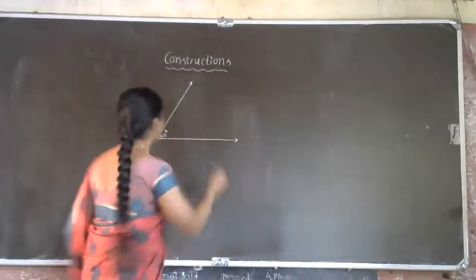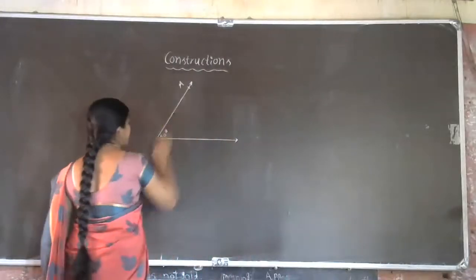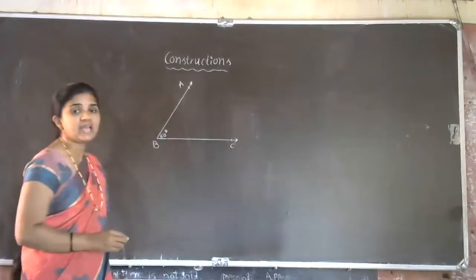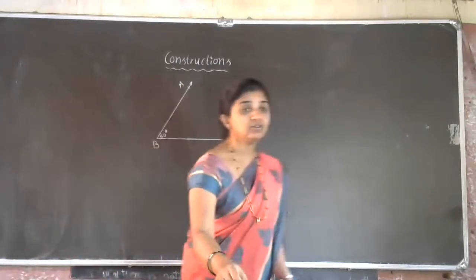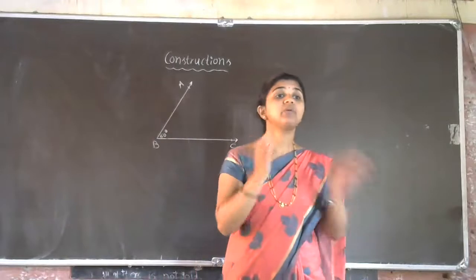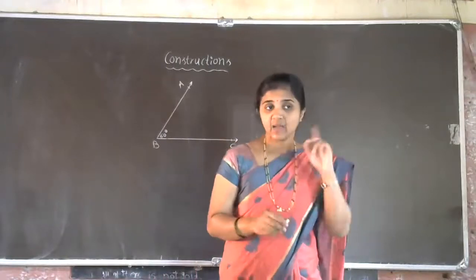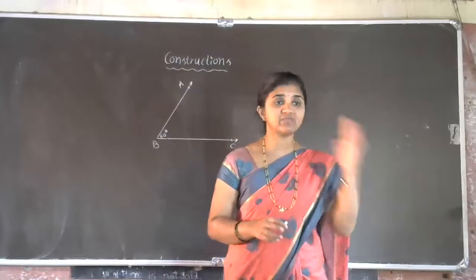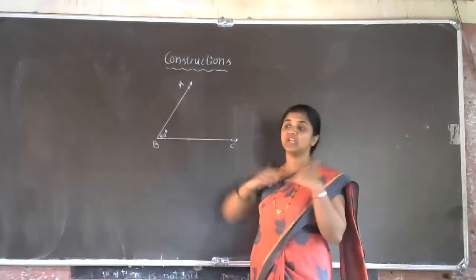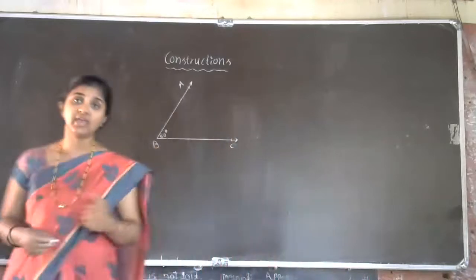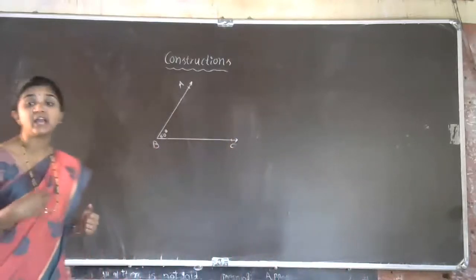Okay. So now let us take the name of this angle. Angle ABC, 60 degree. Now the topic is we have to divide this angle. We have to bisect this angle. The word bisector means that which divides the 60 degree into two equal parts. Angle bisector. Construction of angle bisector.